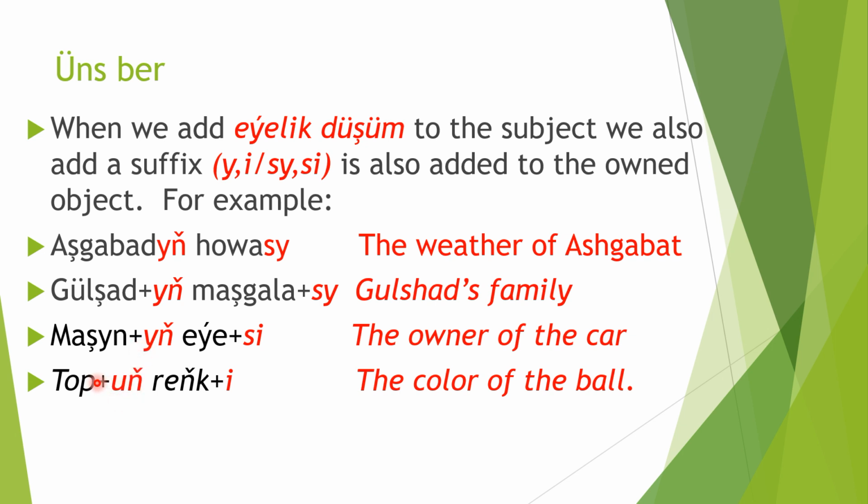We can add topuň. Reňk is a color, and it ended with a consonant, so we add a vowel. And another thing, why do we add e, not i? Because e is ince, that is a front vowel, and we must add a front vowel. Topuň reňki, the color of the ball.